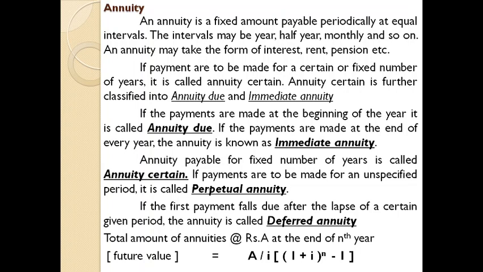This equation is used to find the total amount of annuity at the end of the nth year. Nth year means that the time or duration of the case will be specified in the question. It may be for a period of 2 years or 3 years, 4 years, 5 years. So the equation for finding the total amount of annuity at the end of the nth year is A divided by I into brackets 1 plus I raised to n minus 1. So just go through the theory concept and the equation. We will deal with the equations or cases relating to annuity in the coming sessions. That's all for today.